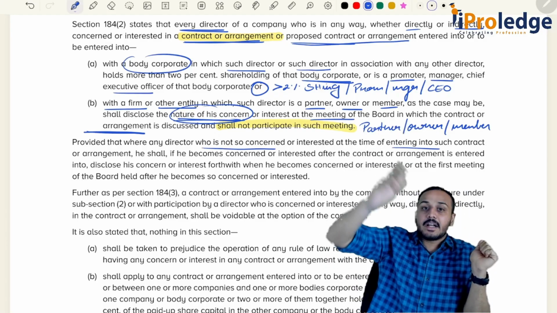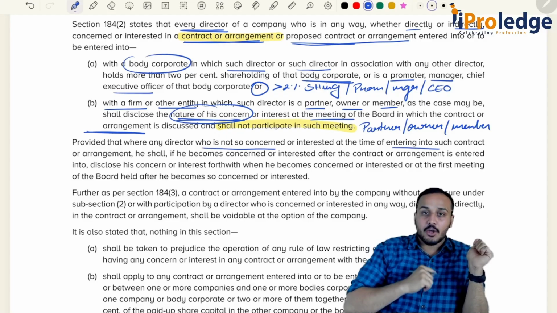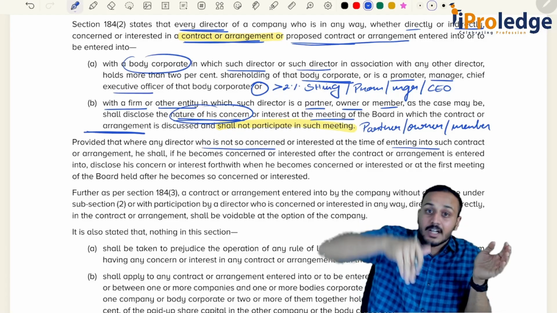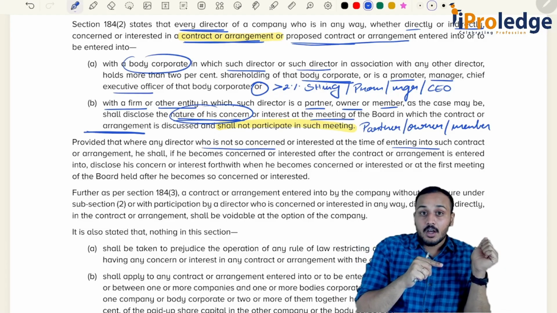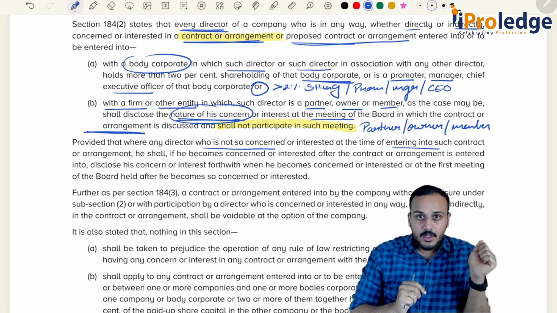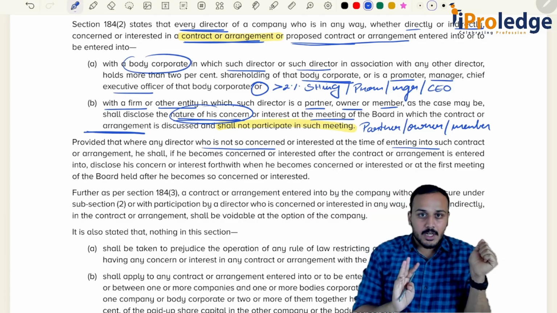Now ABC Limited is entering into a contract, let's say, with PQR Limited. Now this 184.2 will come only when he is already interested in the contract or arrangement before it is approved by ABC Limited.